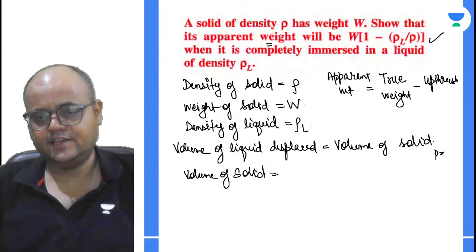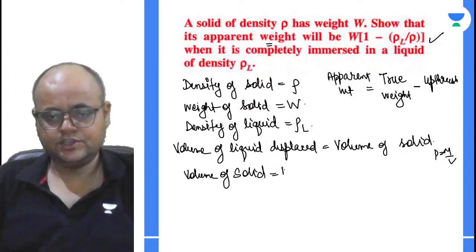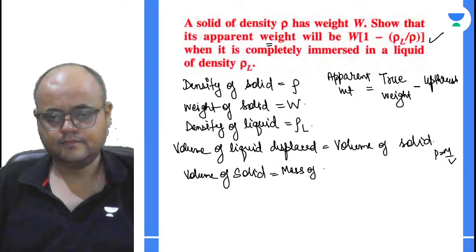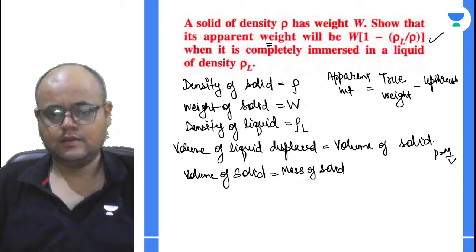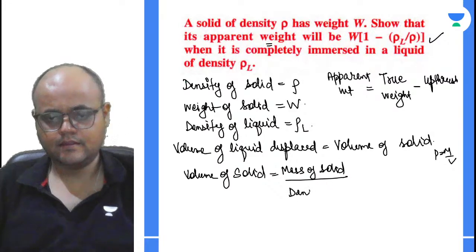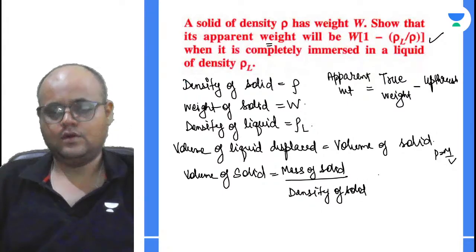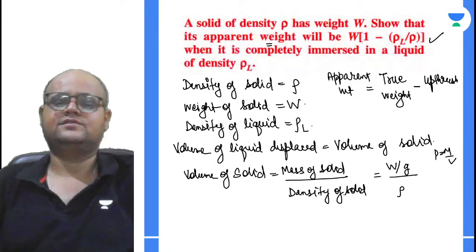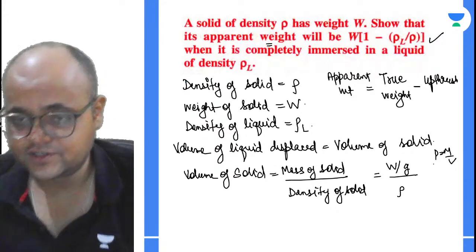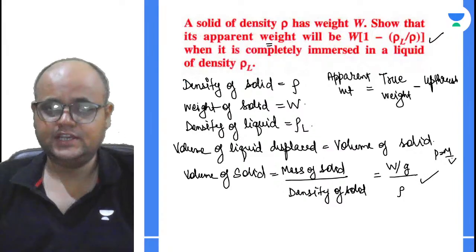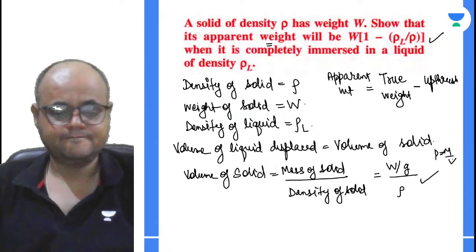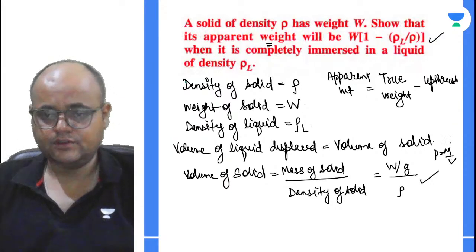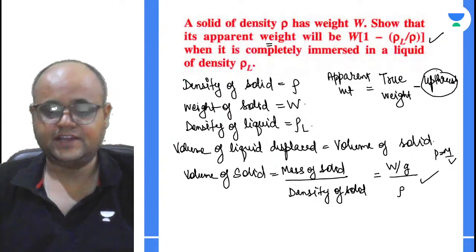We know that density is equal to mass upon volume. This will be mass of solid divided by density of solid. What is the mass of the solid? If weight is W, mass is W upon G and the density is rho. So the volume of the solid, I guess you have understood, will be W upon G divided by rho, right? Is it clear? Now the other thing that we have to do is find the upthrust, right?